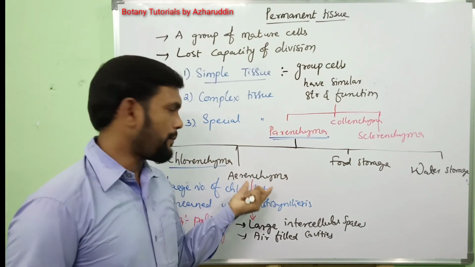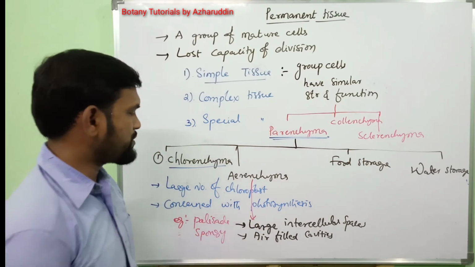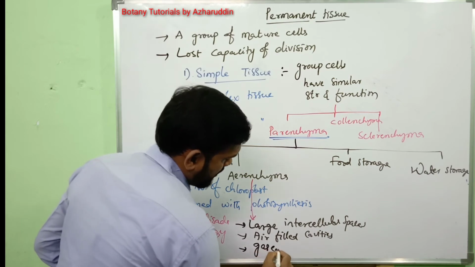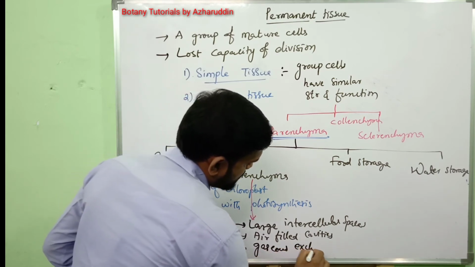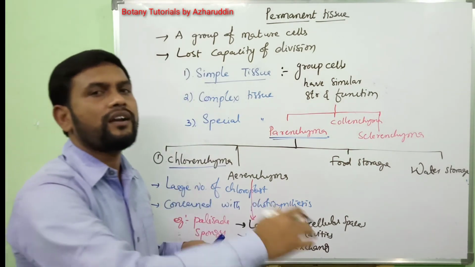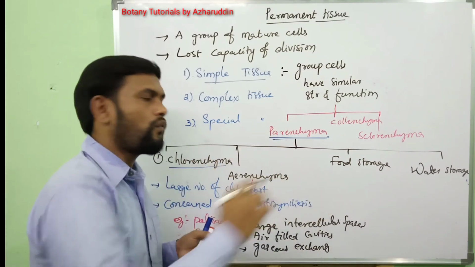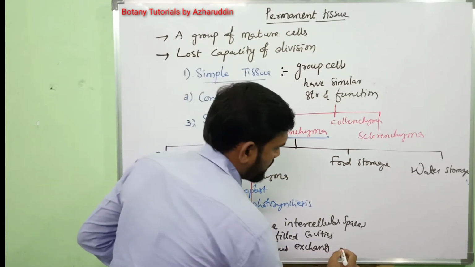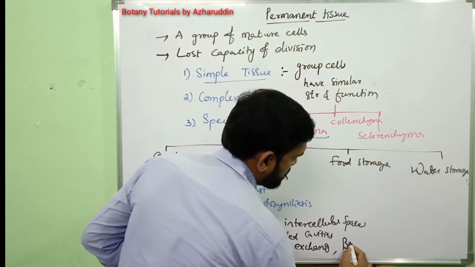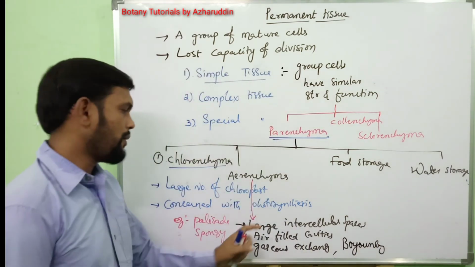This aerenchyma is mainly present in aquatic plants or hydrophytes, which helps in gaseous exchange, and also helps in floating the plant on the water surface. That means it helps in buoyancy.